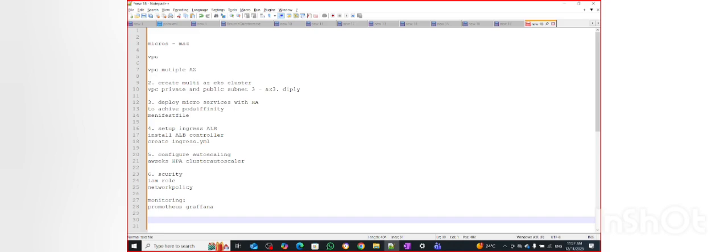And how can I achieve pod affinity? Pod affinity I can achieve like this: first you have to taint your node, and by using this tainted node you can use one tag, and that tag you have to use in your deployment, so then you can achieve pod affinity.